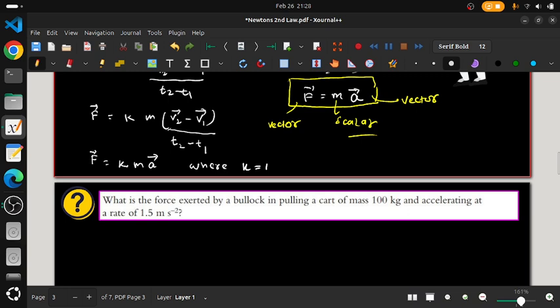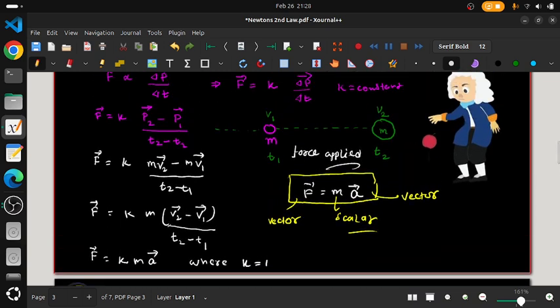Now if I talk about the unit of force, we consider the unit of force as the Newton. So how do we get the unit? I will tell you that. Force is mass into acceleration.